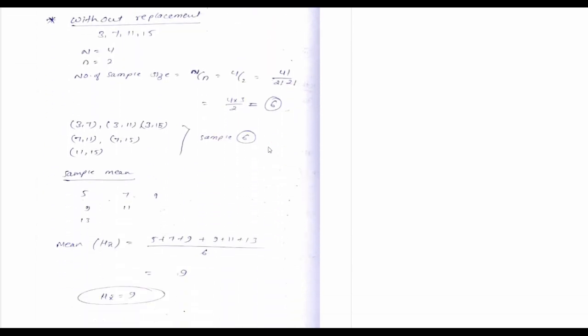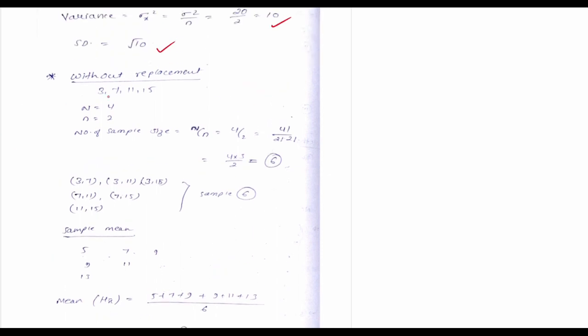Without replacement, our data is 3, 7, 11, 15, where capital N is 4 and small n is 2. The number of samples is NCn, which means 4 factorial by 2 factorial by 2 factorial. If you solve this, you get 6.